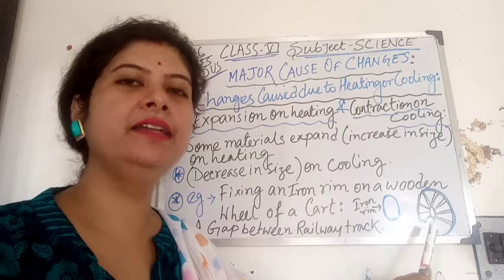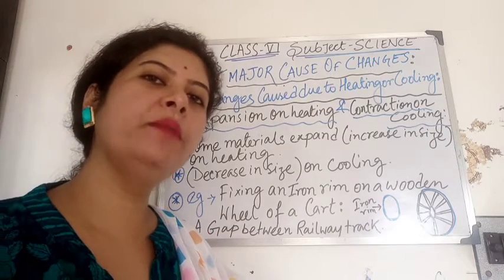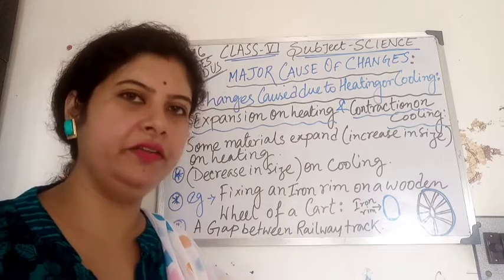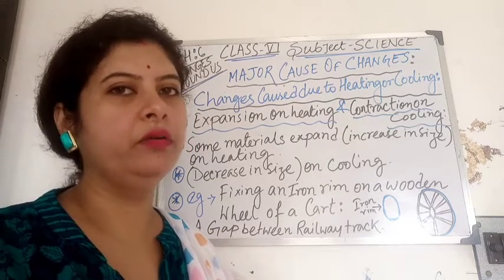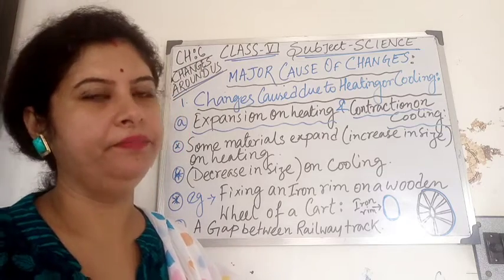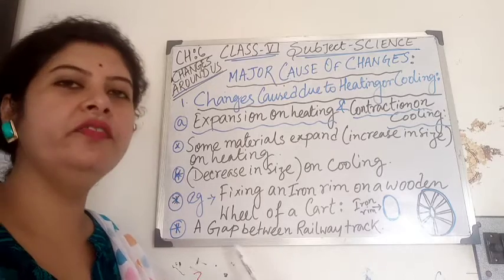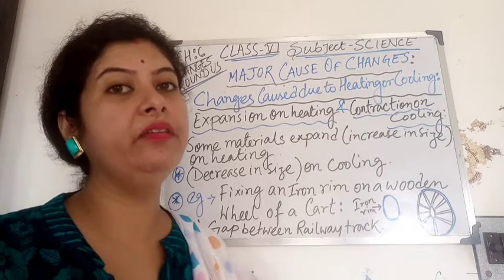After that, cold water is poured. When the cold water is poured on the iron rim, it cools down and contracts and fits tightly onto the wheel. Clear?